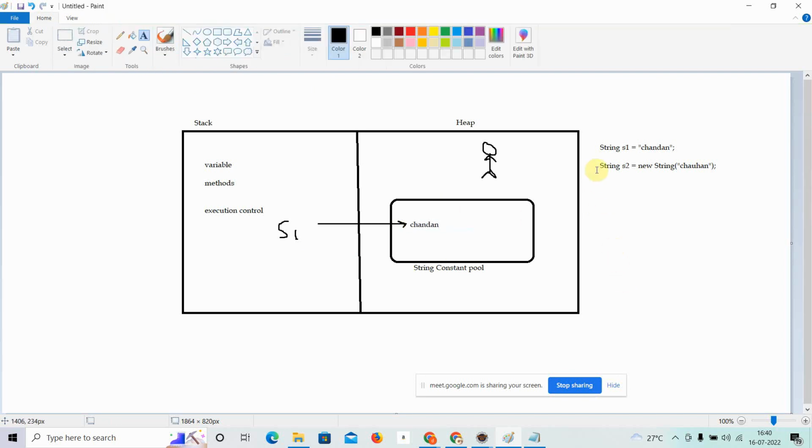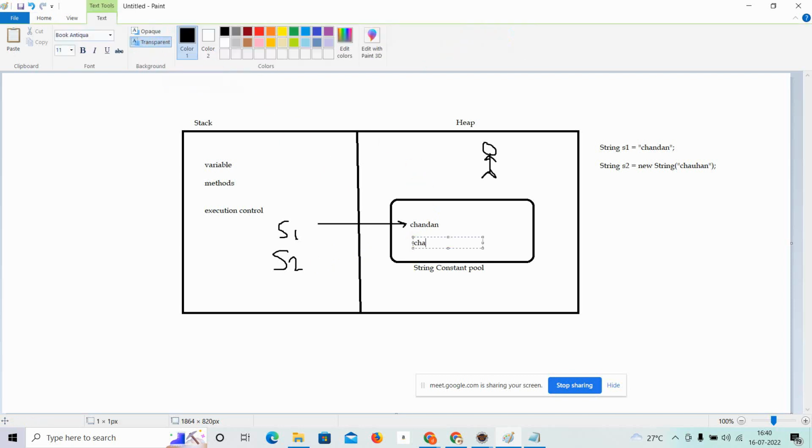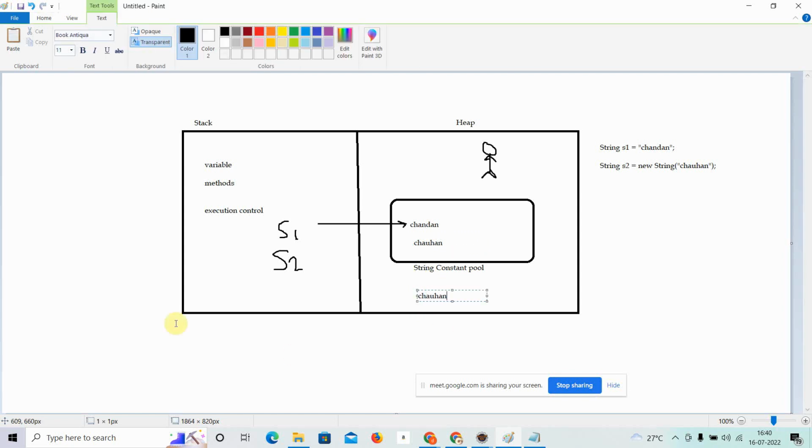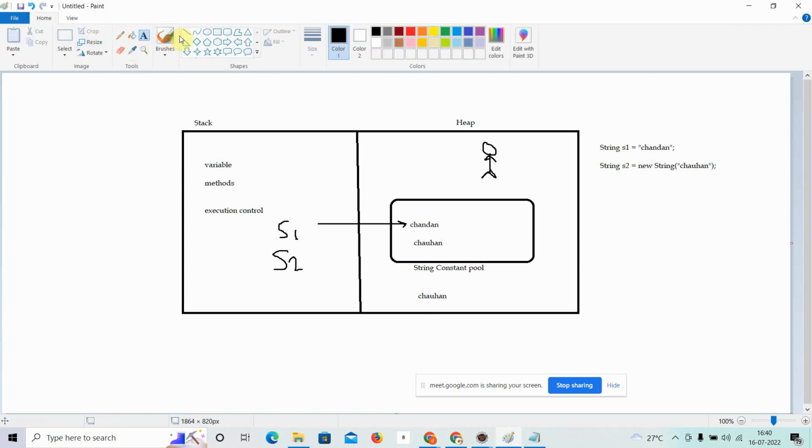But now what will happen if you created an object, s2 is equal to new String s2? So this time your s2 will be here. Your reference, it is not an object, it's a reference basically. s2 will be here, but this time two objects will be created. One object will be created here as a Chauhan, and the second object will be created here as a Chauhan. Now it will pass the reference like this one. So it will pass the reference to here and the second reference will be passed to here.